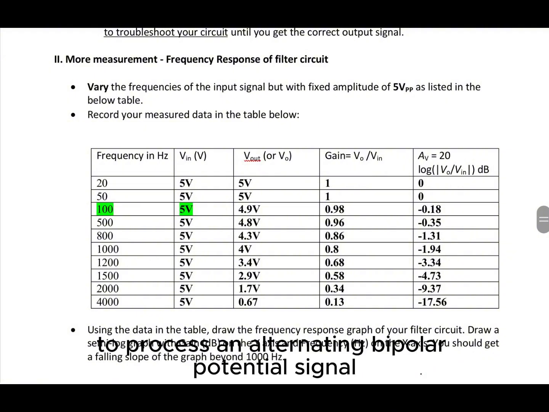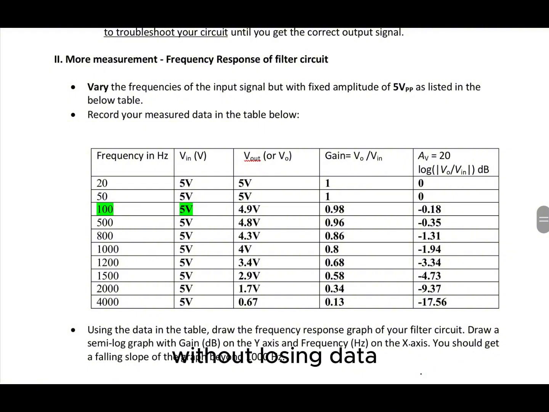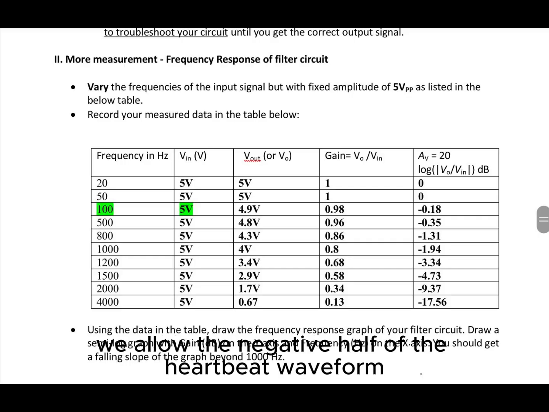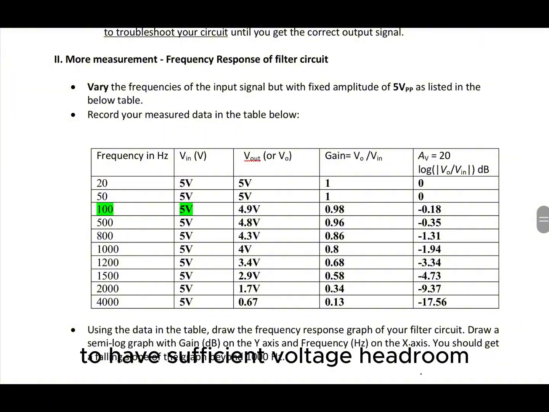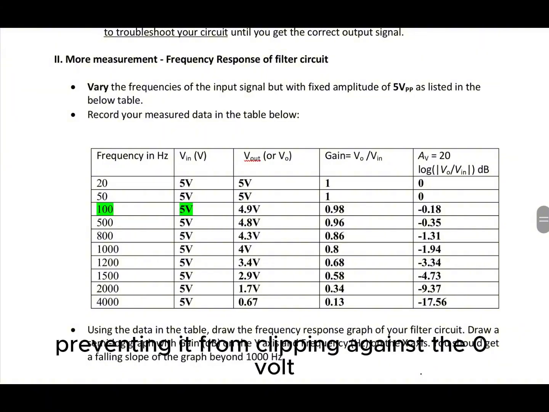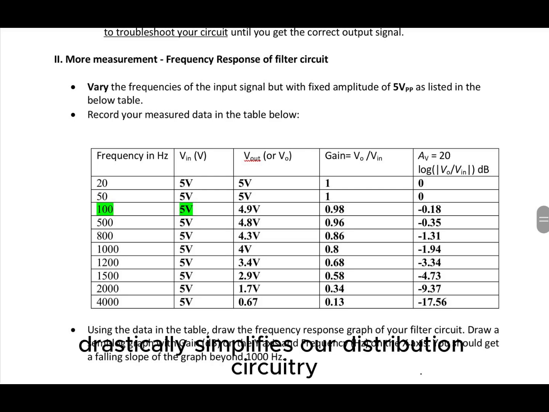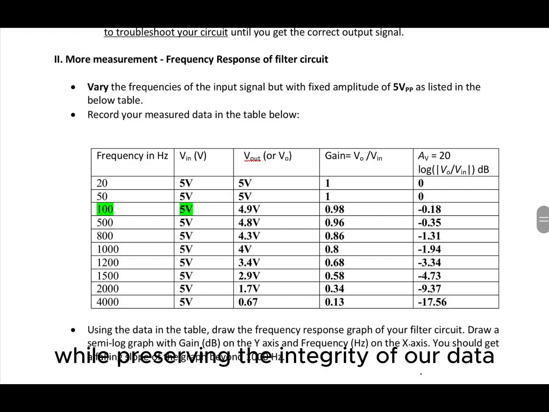To process an alternating biopotential signal without losing data, we establish a stable reference point known as virtual ground at exactly half of our supply voltage using these resistor networks. By shifting our baseline signal up to this midpoint, we allow the negative half of the heartbeat waveform to have sufficient voltage headroom, preventing it from clipping against the 0-volt ground rail. This design drastically simplifies our power distribution circuitry while preserving the integrity of our data.